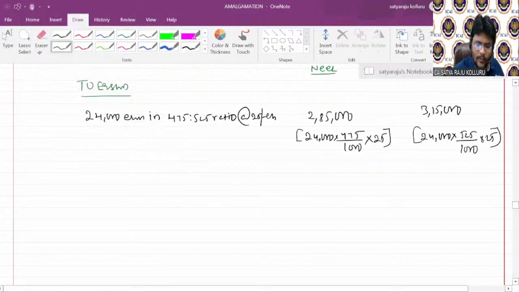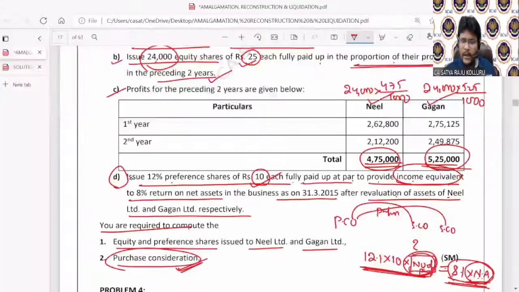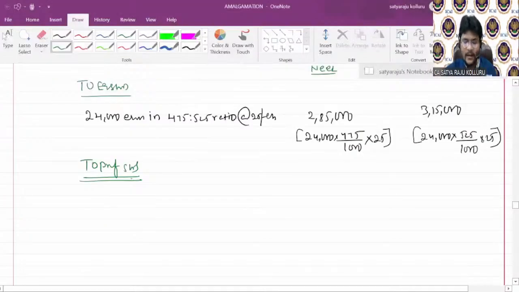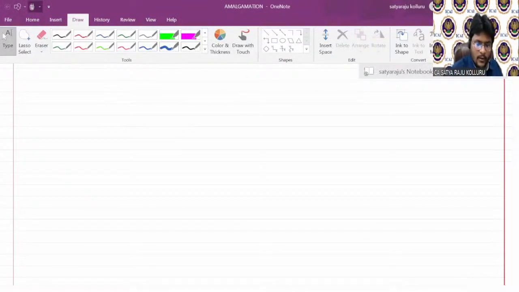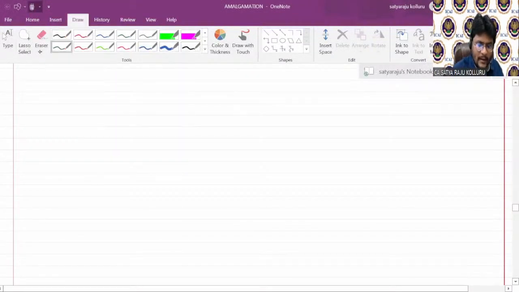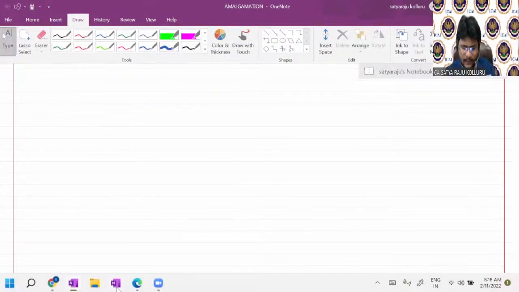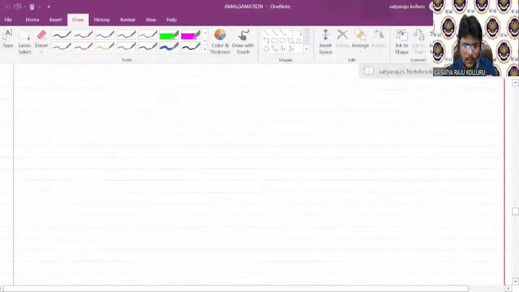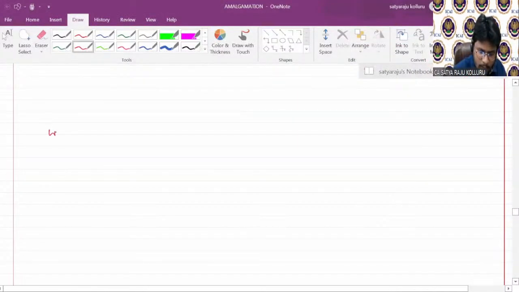Next, coming to preference shareholders, guys. If I want to calculate the amount payable to the preference shareholders, first I need to calculate net assets. Now, let me go to the working note here. In the working note, I need to calculate net assets. Just a second. Yeah, working note, calculation of net assets.